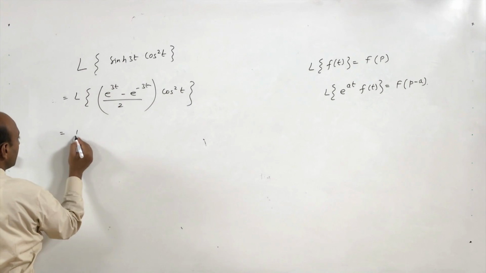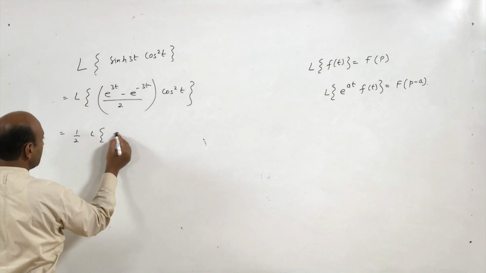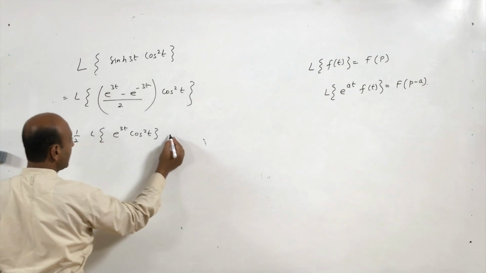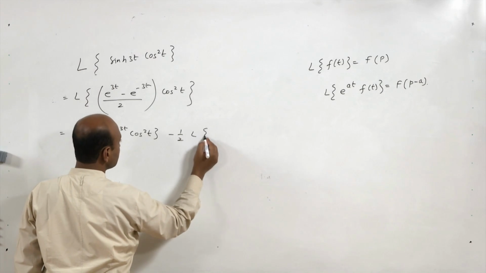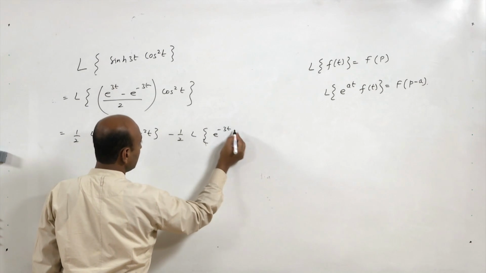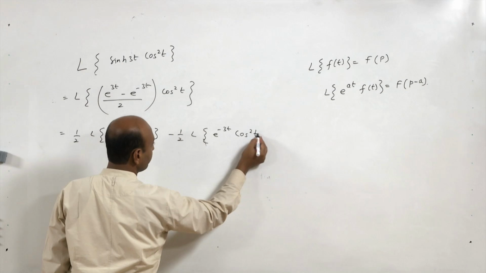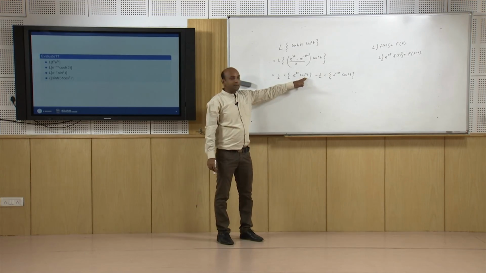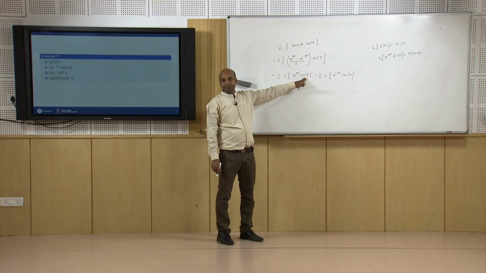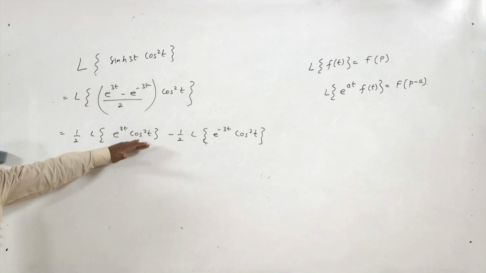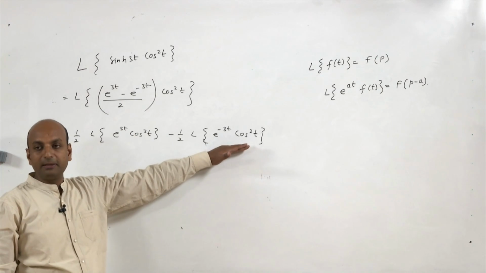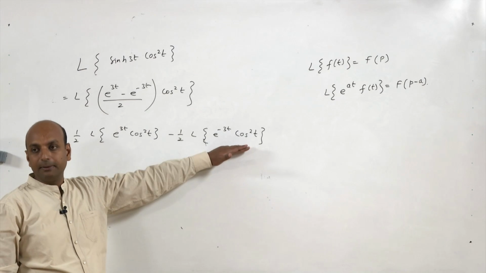So, it is 1 by 2 Laplace transform of e^(3t) cos square t minus 1 by 2 Laplace transform of e^(minus 3t) into cos square t. So, we will find the Laplace transform of cos square t, put it equal to F(p), and then in the first part replace p by p minus 3, and for the second part replace p by p plus 3.